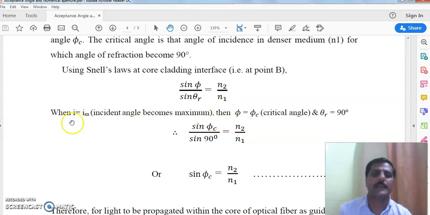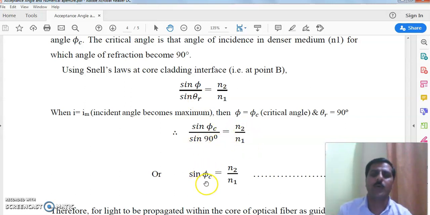Now we apply the condition here. When the angle of incidence is maximum, phi becomes equal to the critical angle, and at the critical angle the angle of refraction is 90 degrees. So our equation becomes sin phi c upon sin 90 degrees, substituting the value of theta r, is equal to n2 upon n1.